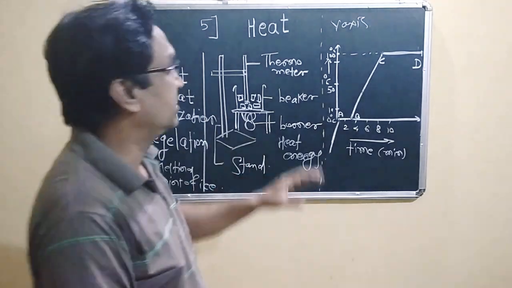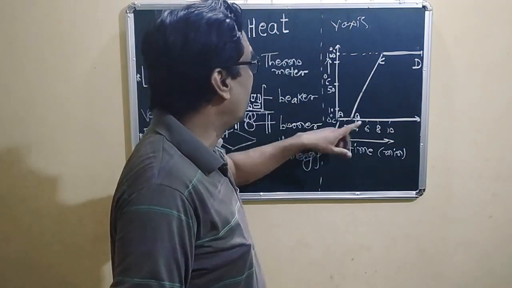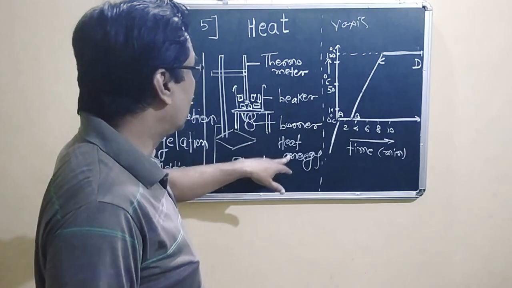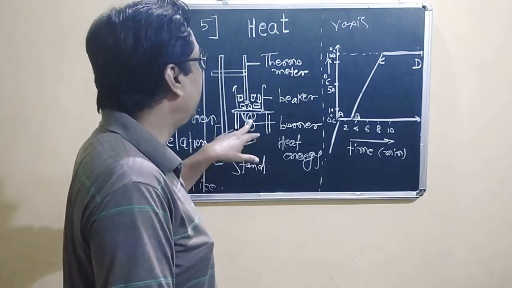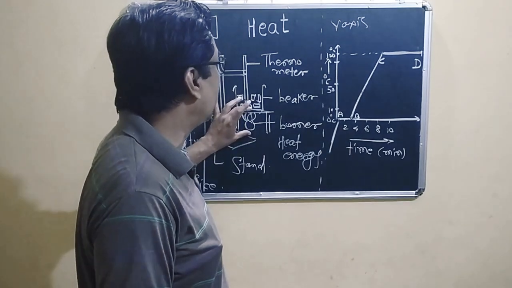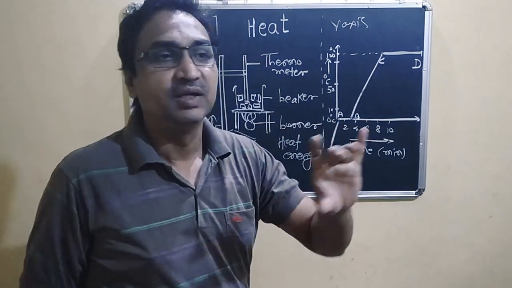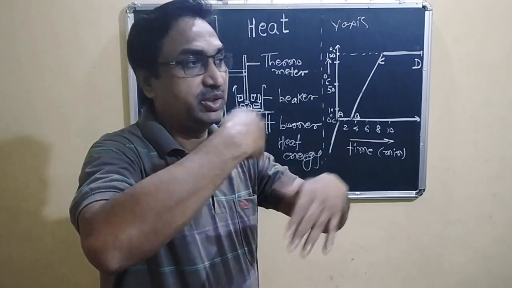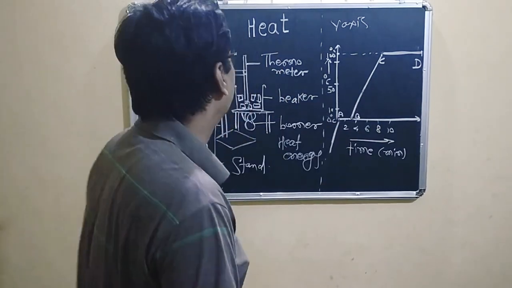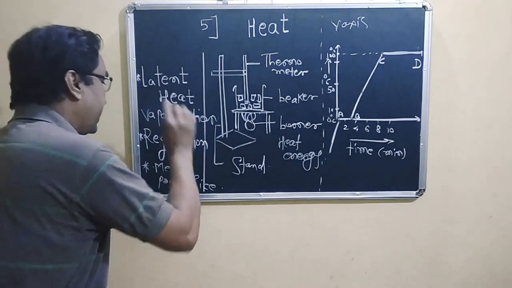Even though we provide a lot of heat energy using this burner, this heat energy is utilized to change the state, to change the phase, and this is called latent heat of vaporization.